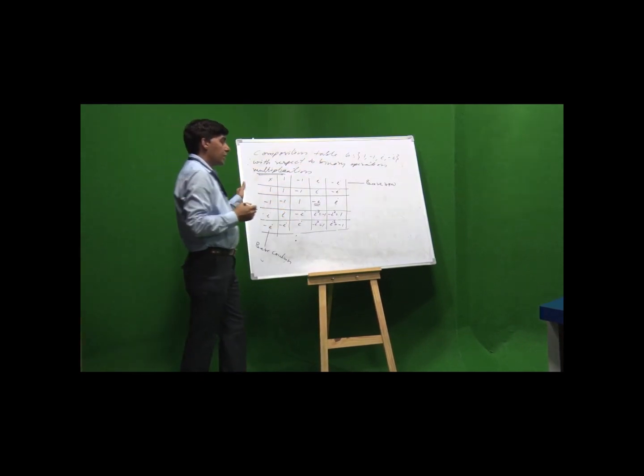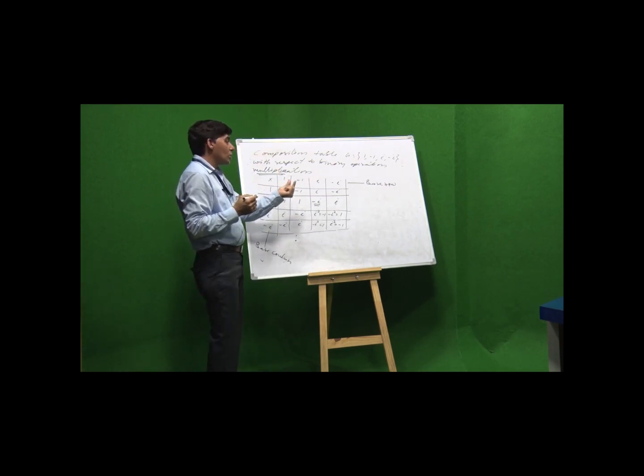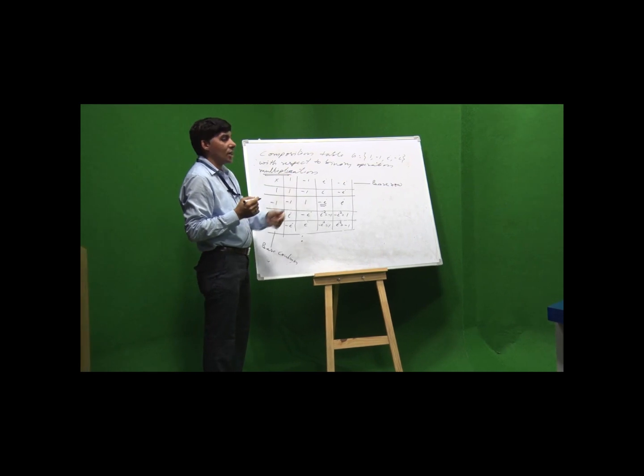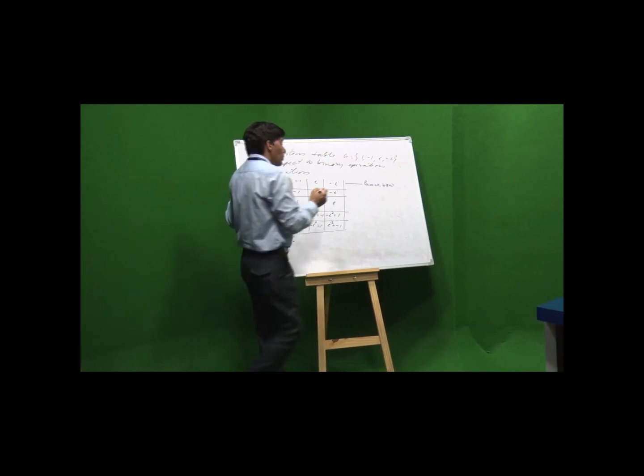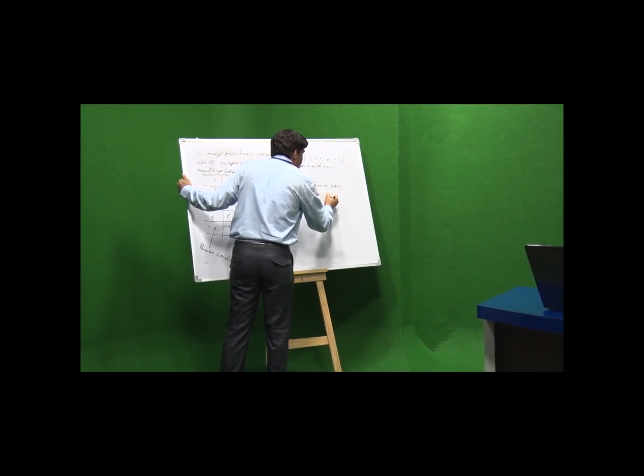Now, the second property, the associative property. For proving the associative property, we have to take any 3 elements. Suppose we take 3 elements, 1, -1 and i.